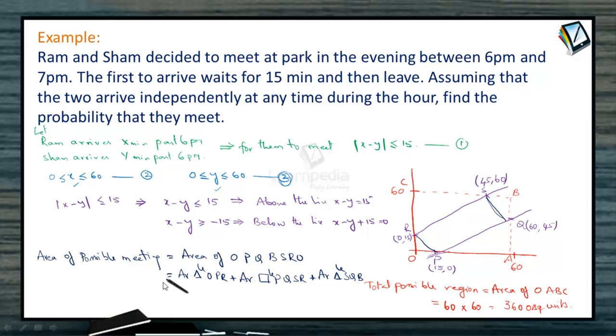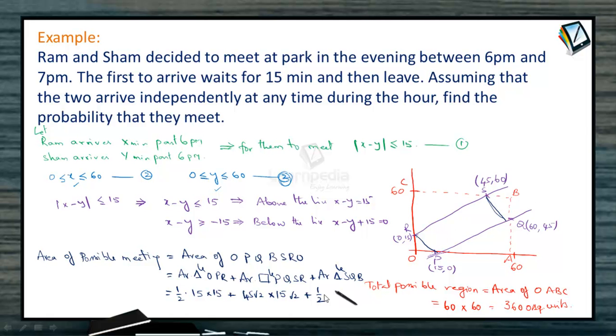SQB. Now both the triangles being right-angled, area of triangle OPR is half times base, 15 units, into height, also 15 units. Now look at this rectangle. What is the area of this rectangle? It is base into height. What is the base length? PQ is the base length. Clearly the distance between P and Q is the square root of (15 minus 60) whole square plus 45 whole square, that is 45 root 2, into the height of the rectangle, which is also the distance between (45, 0) and (60, 15), that is 45 minus 60, 15 whole square, plus 60 minus 45, 15 whole square. That means it is 15 root 2.